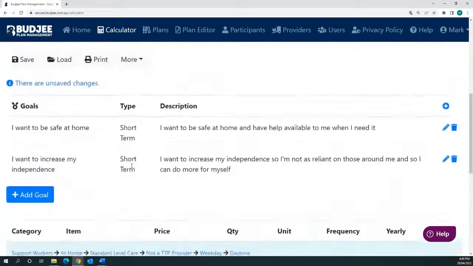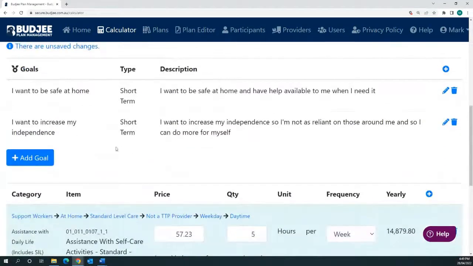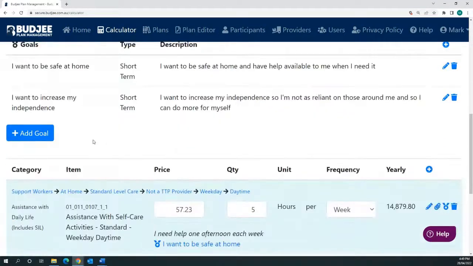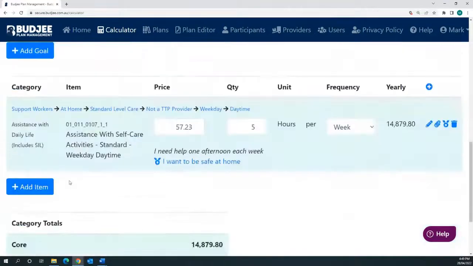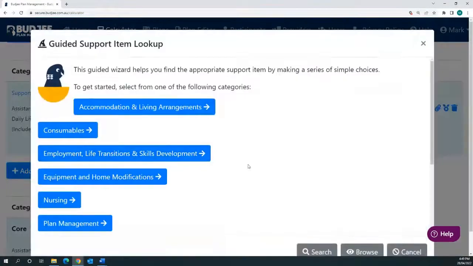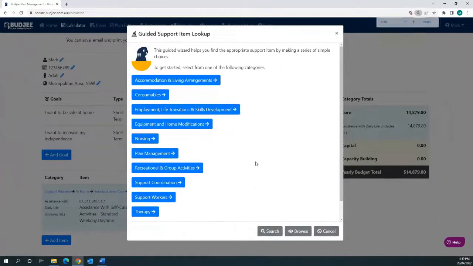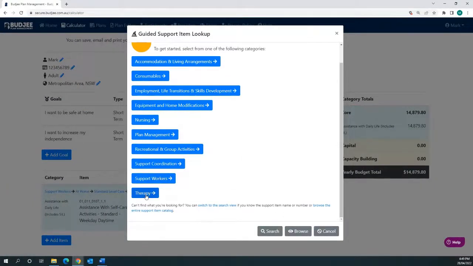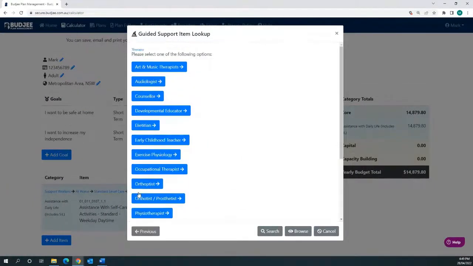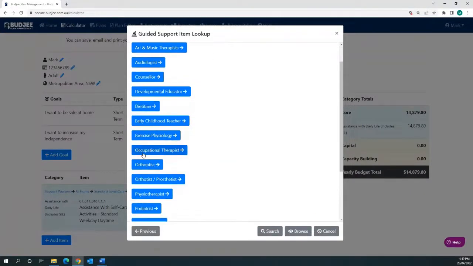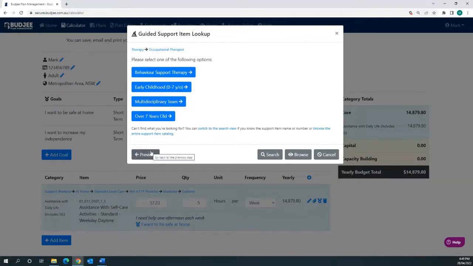Now, I've got another goal here to increase my independence. So I might be now thinking, what do I need to work towards in order to achieve that? Now, I might be thinking I need some occupational therapy. So I go back into our wizard and I say, well, now I'm looking for therapy. So I take the therapy option. You can see lots of different therapy types, but all I'm looking for is the OT. So I'll go through occupational therapist.